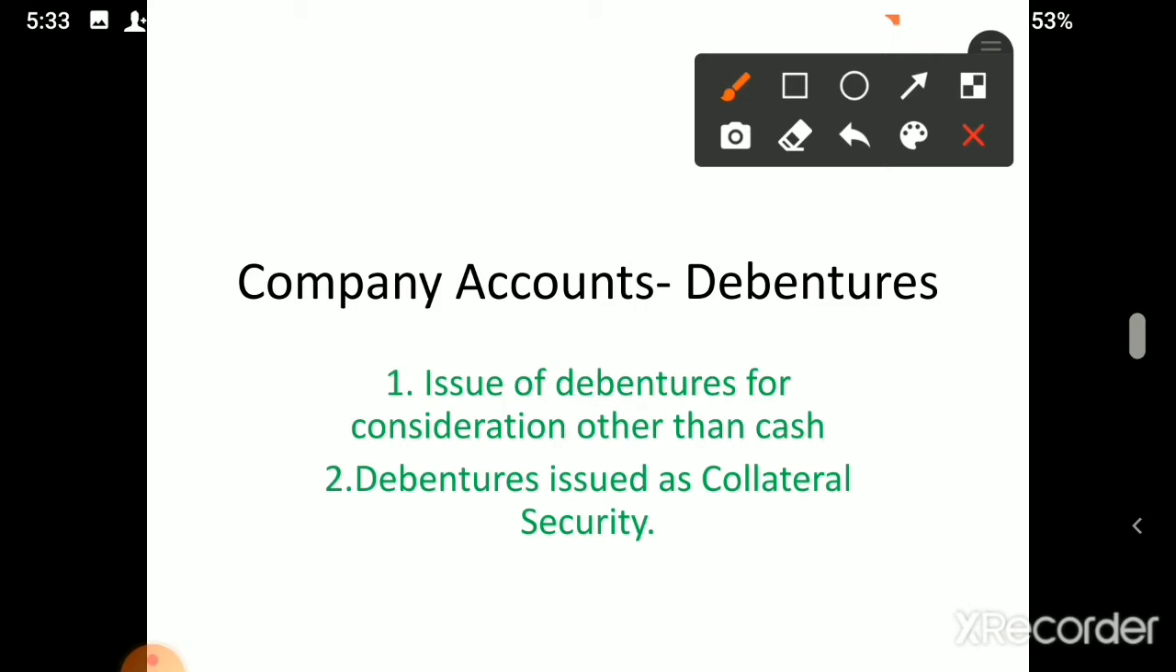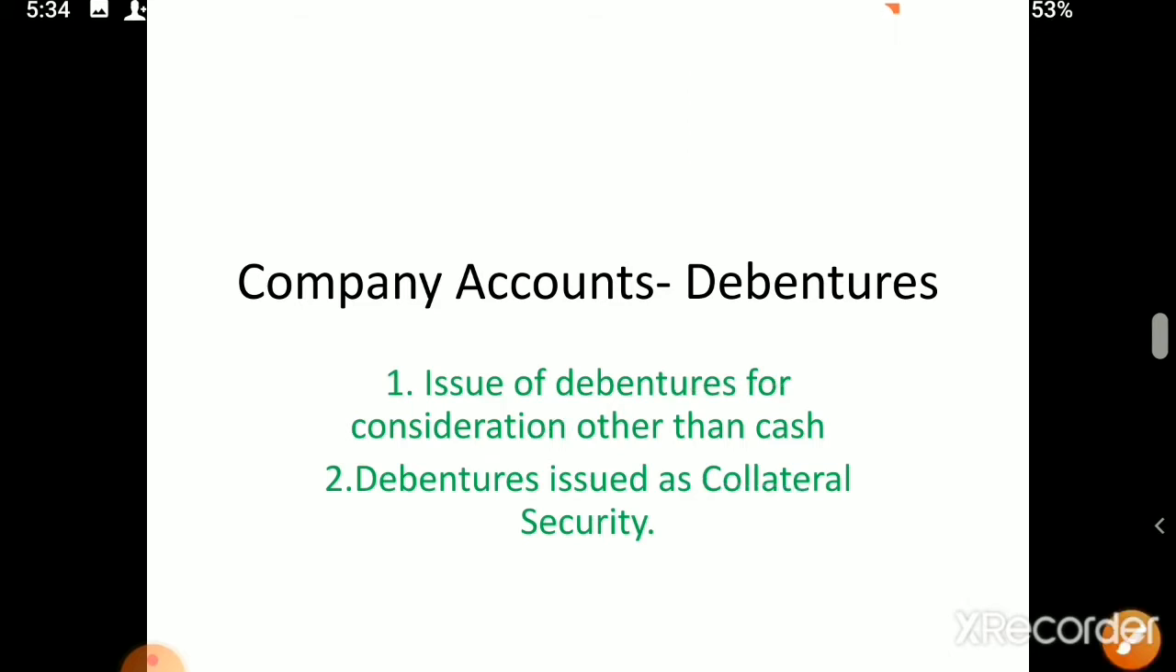So remember, suppose I am purchasing an asset or I am taking over the business of somebody else. Instead of giving them cash, I can make them my debenture holders. Debenture holders are creditors of the company. They are not owners. Their money should be repaid after some period, and interest also should be paid at frequent intervals. So we'll directly go to the topic.